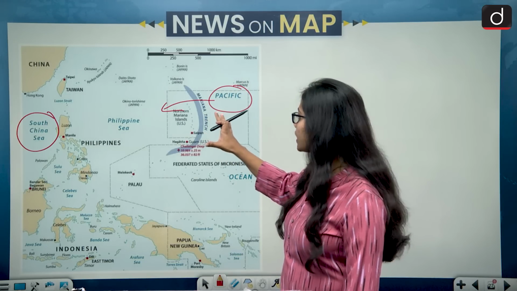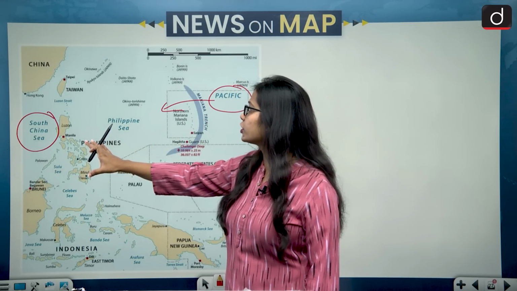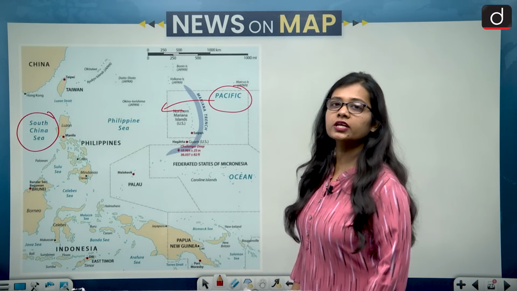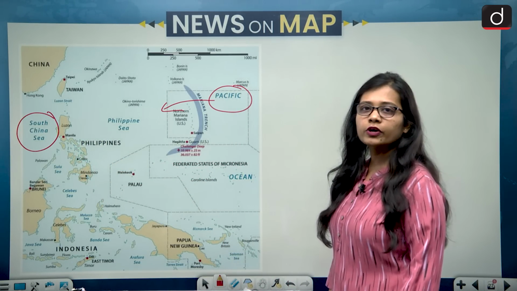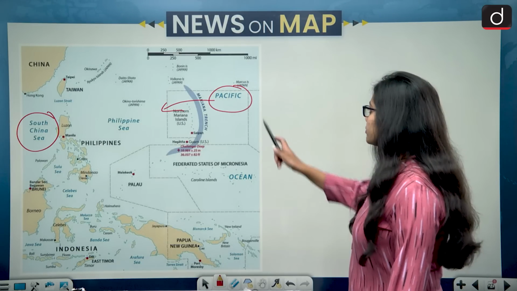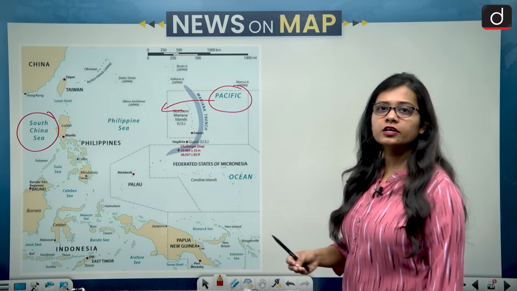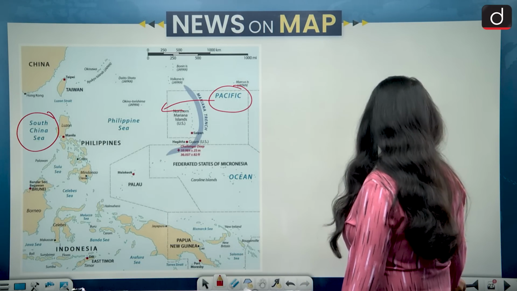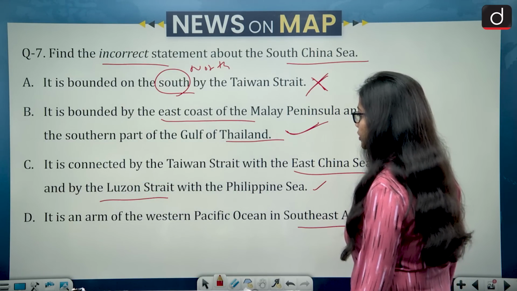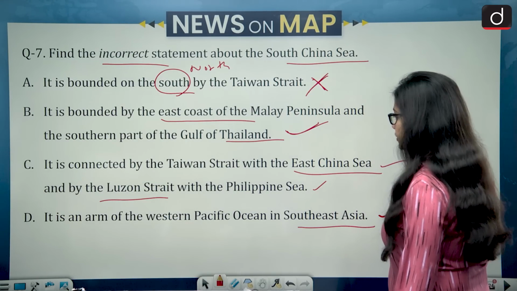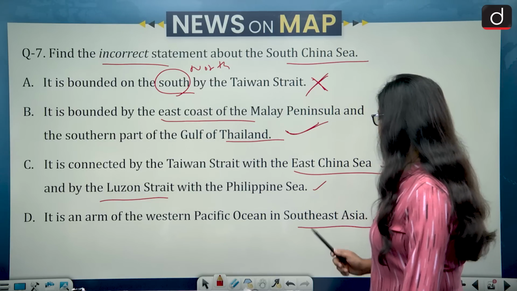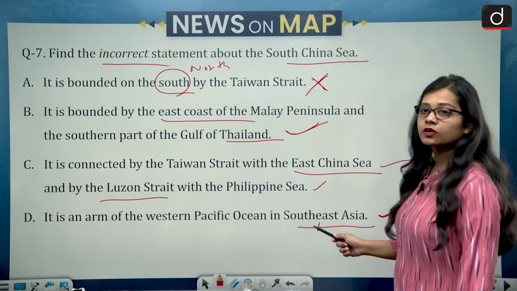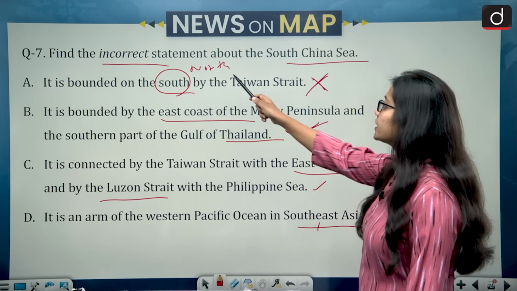The western arm of the Pacific Ocean is what is getting into the South China Sea. So the South China Sea can be said to be one of the arms of the Pacific Ocean, specifically the West Pacific Ocean. So this statement also becomes correct, that it is an arm of the Western Pacific Ocean in Southeast Asia. So we have to find the incorrect statement.